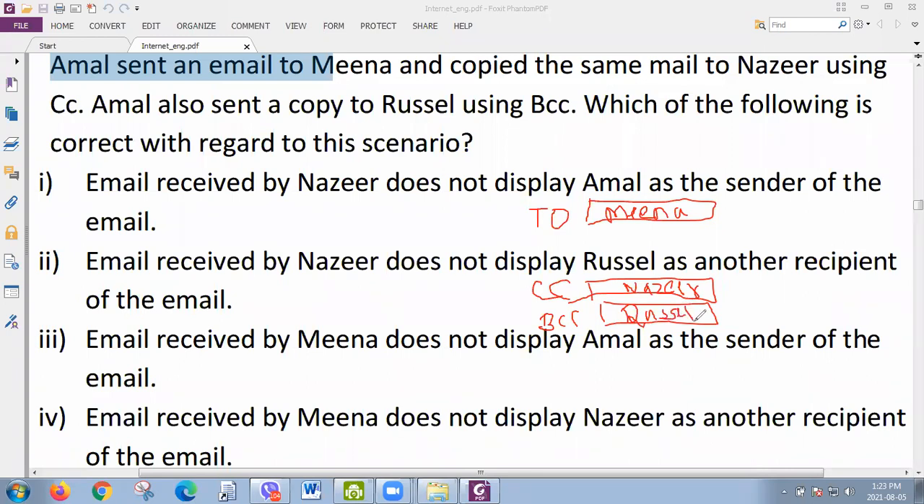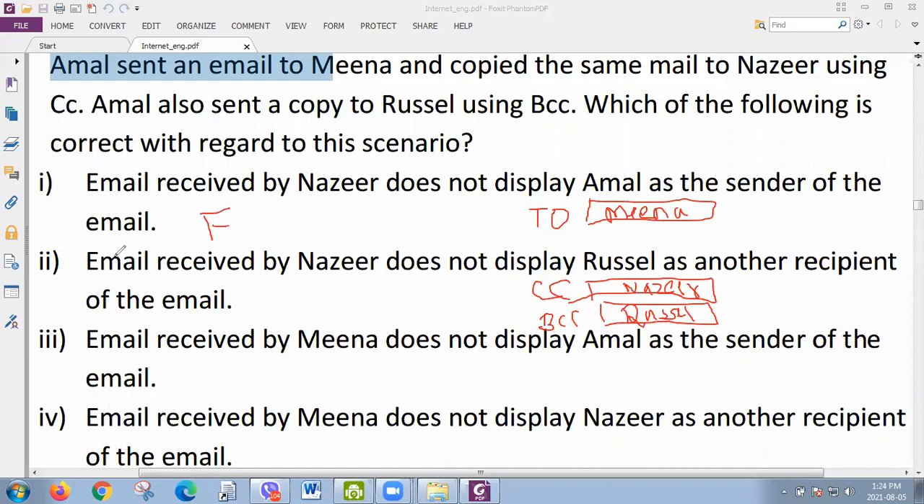Right. Let's take the first statement. Email received by Nasir does not display Amal as the sender of the email. I think I explained this earlier. Nobody can hide the sender, right? Sender's address is shown to all the receivers. Doesn't matter whether the receiver is in BCC, CC or To, they all know the sender's address. So here, email received by Nasir does not display Amal as the sender. No, right? Definitely displays. So the first one is false.